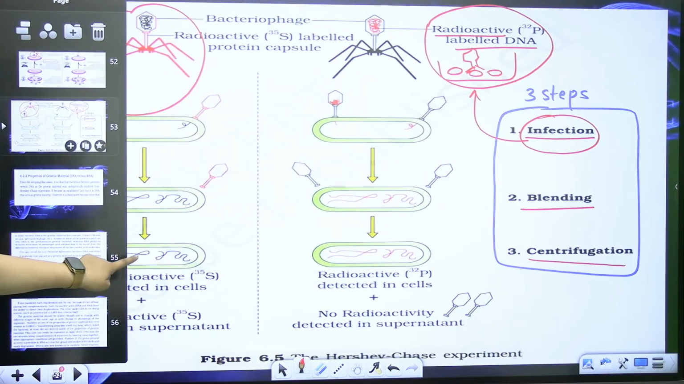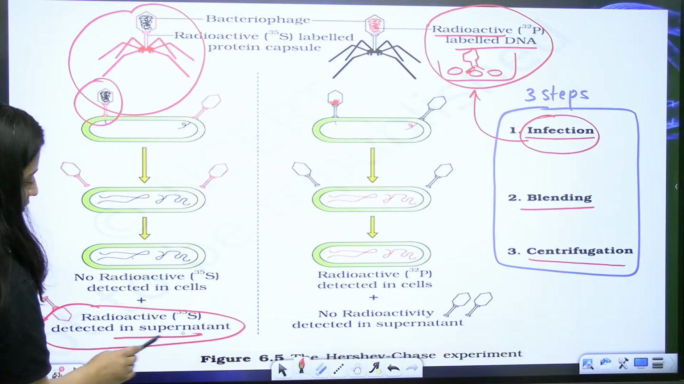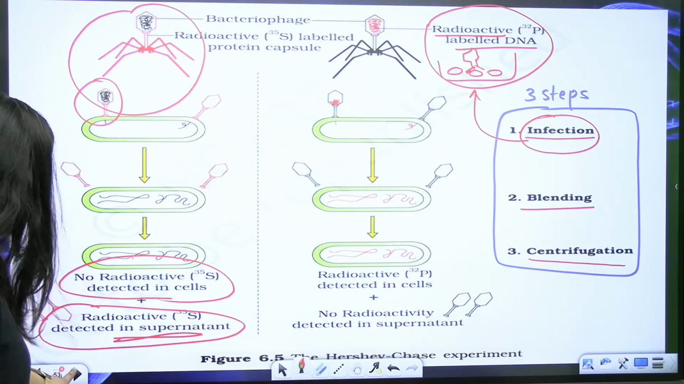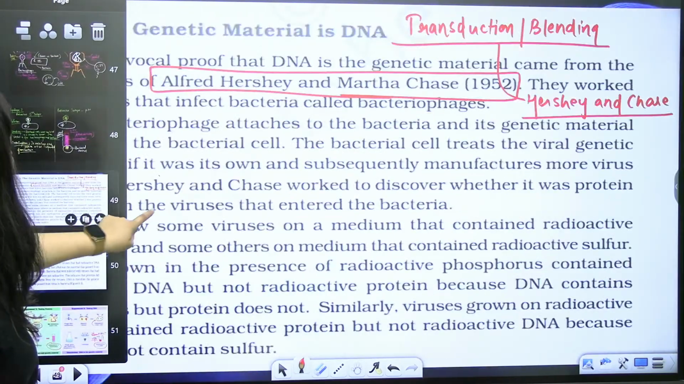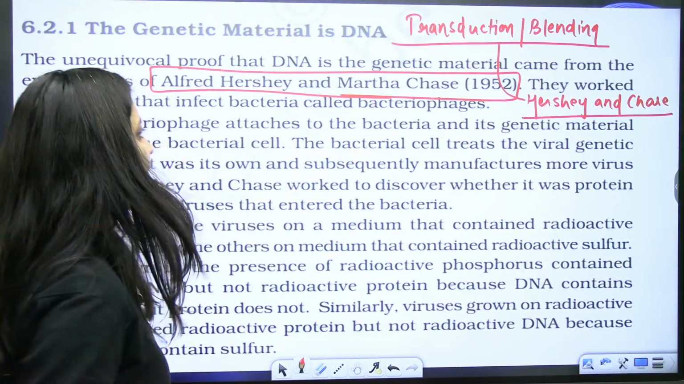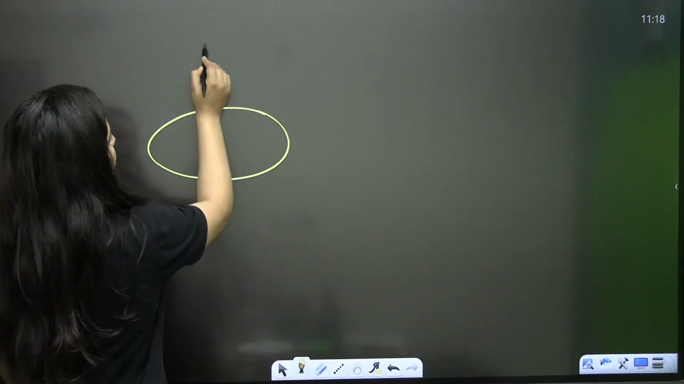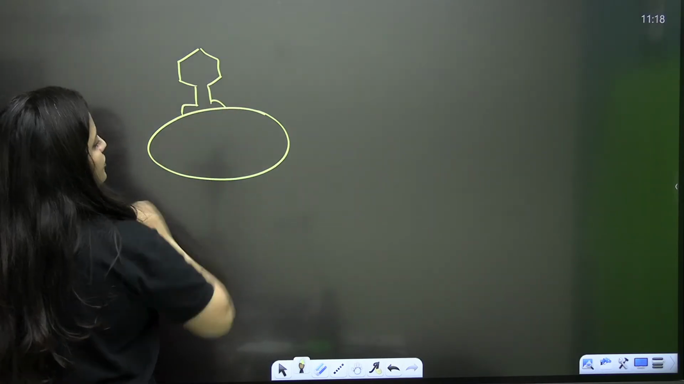So this is all about this experiment. So radioactivity detected in the supernatant is showing viral content, and this one is showing what? The bacterial content. Is that clear? So that is what your transduction experiment, or the blending experiment, is saying. But do you know why we call it the transduction experiment?